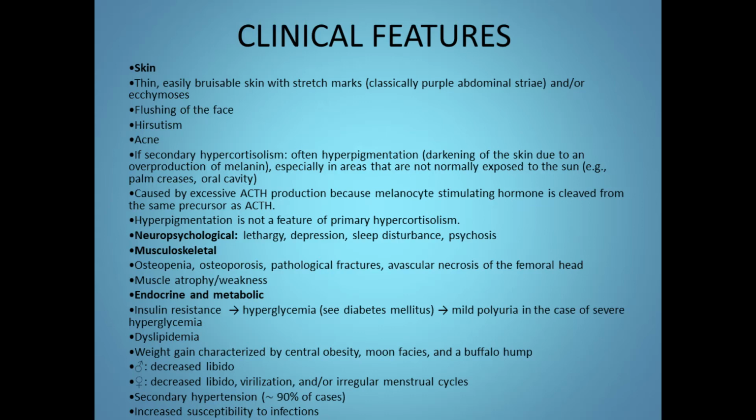Next, the neuropsychological features can be lethargy, depression, sleep disturbances, and psychosis. In case of musculoskeletal, there can be osteopenia, osteoporosis, pathological fractures, avascular necrosis of the femoral head, muscular atrophy or weakness. In case of endocrine and metabolic, there can be insulin resistance, which causes hyperglycemia or diabetes mellitus, which causes mild polyuria in case of severe hyperglycemia. And there can be dyslipidemia, weight gain characterized by central obesity, moon facies, and buffalo hump.